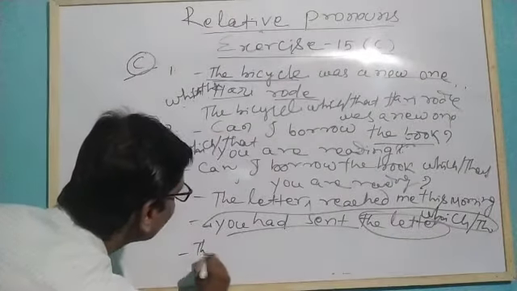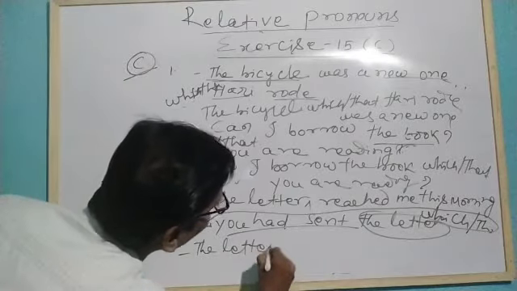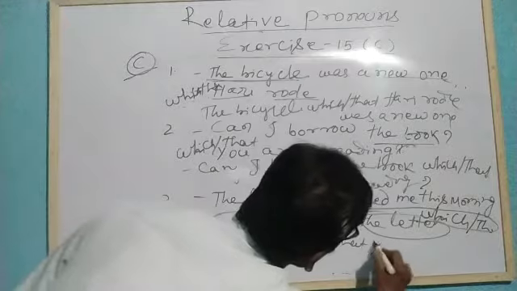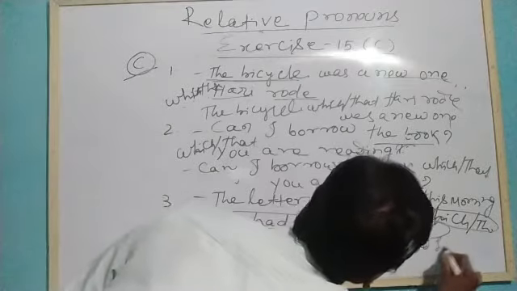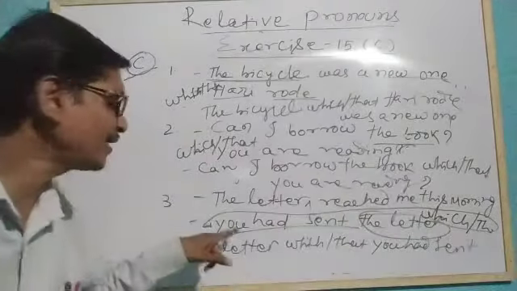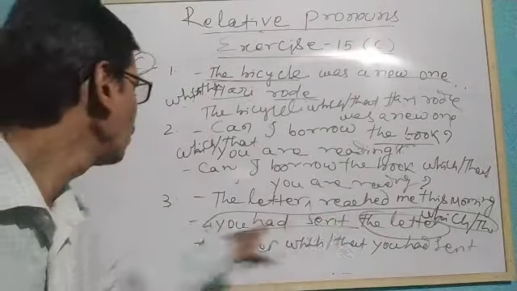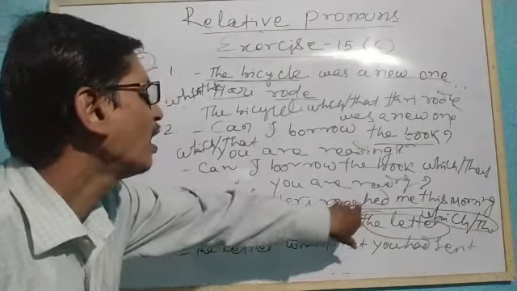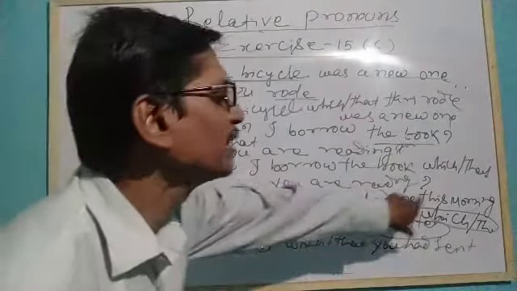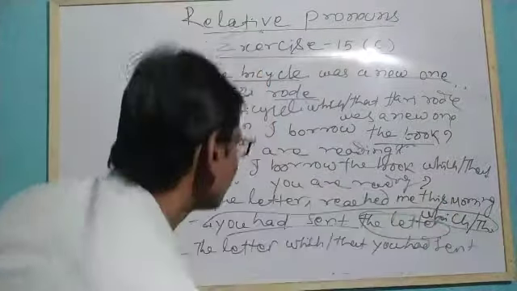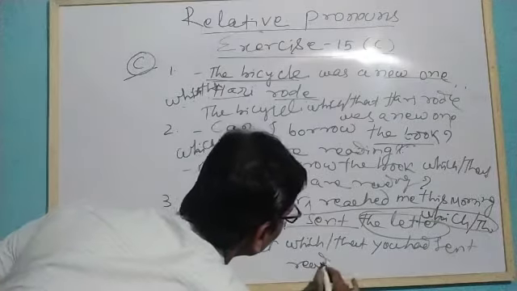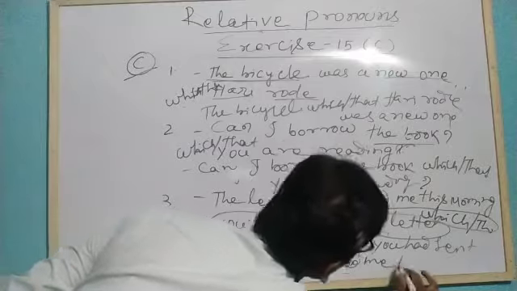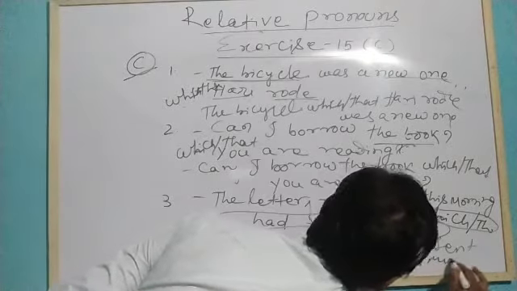So the letter which or that you had sent had reached me this morning.